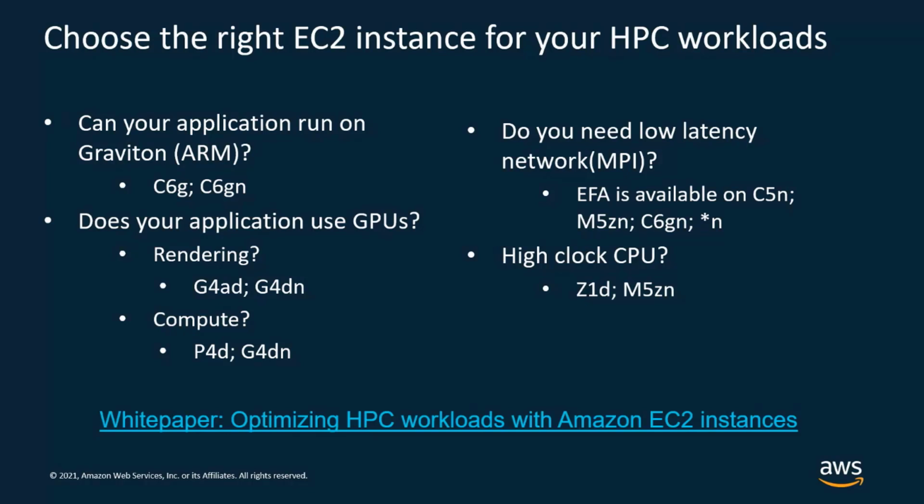So this sounds like probably a very good choice if you're looking for a high clock CPU. We have recently published a white paper that dives much deeper into how to optimize HPC workloads with the right choice of Amazon EC2 instances. I highly recommend downloading and reading this white paper if you want more information.